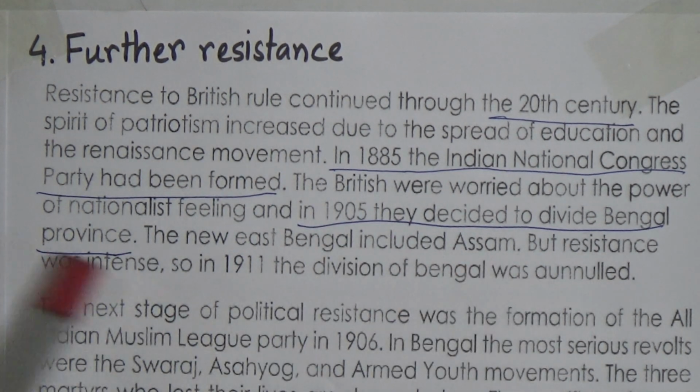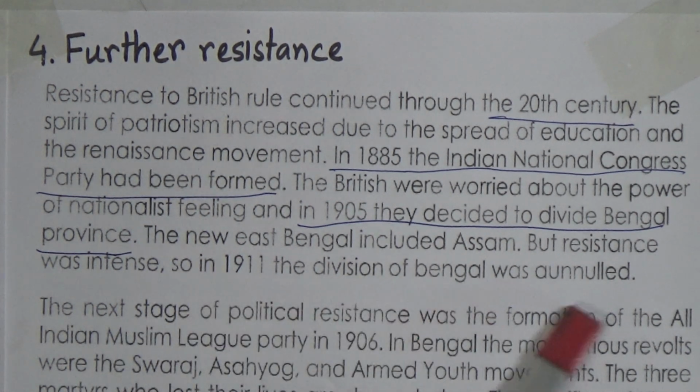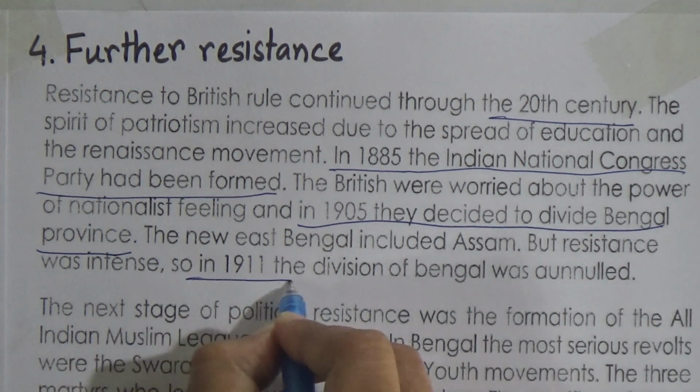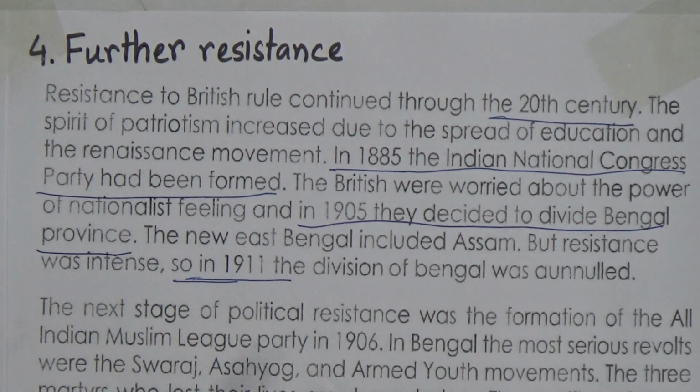But resistance was intense. So in 1911 the division of Bengal was annulled. That means they withdrew this decision and they stopped it. Now look, when is it? 1911. And then the next stage of political resistance was the formation of All Indian Muslim League Party in 1906. So this is the next stage of the resistance, and All Indian Muslim League Party was formed in 1906.